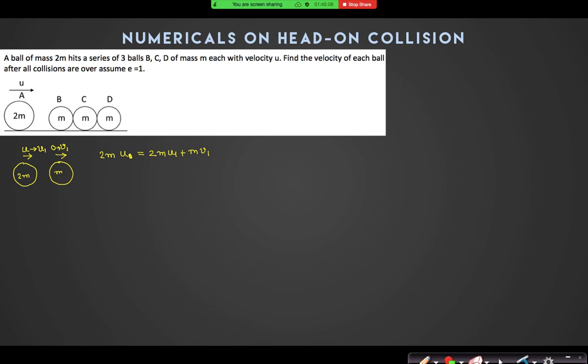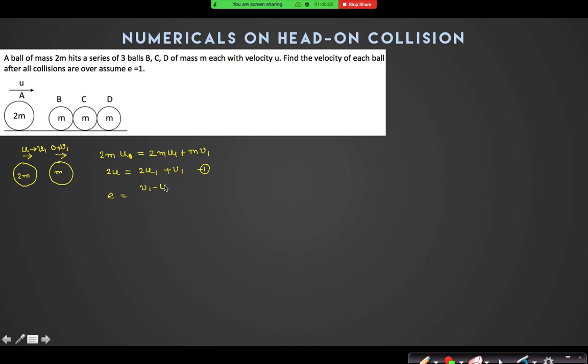Sir, I didn't use the momentum one for thinking that impulsive force is along that line. Why impulsive force will be there? Both of them as a system, there is no impulsive force. Okay, sir. So 2u is equal to 2u1 plus v1. That is one equation. Another equation is coefficient of restitution.